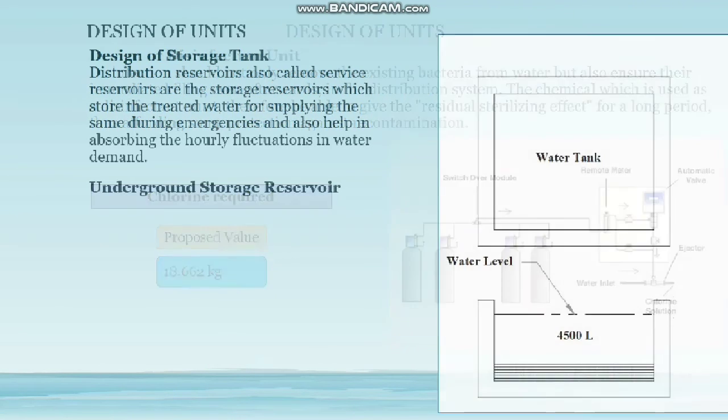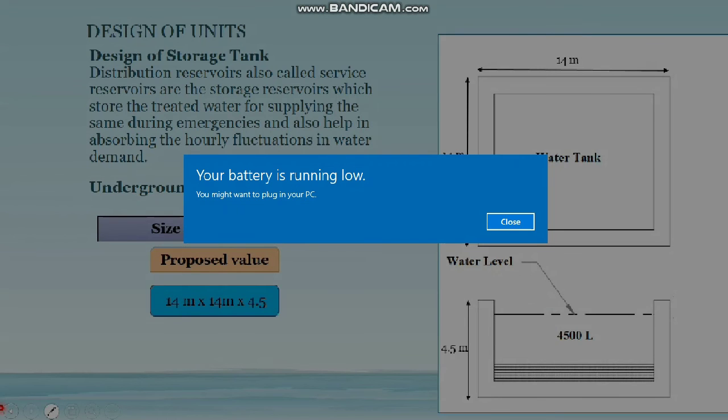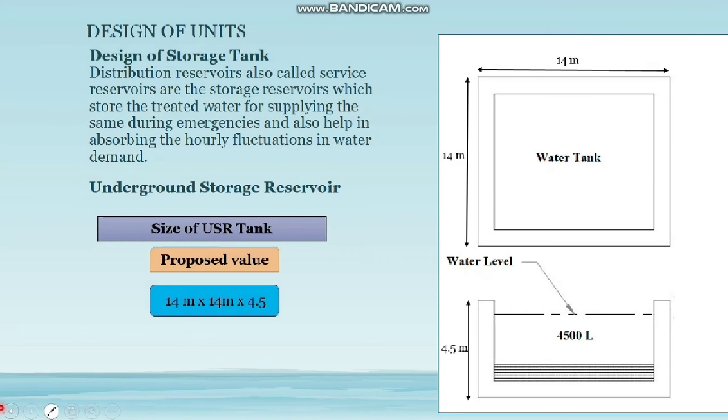Storage tank. The distribution reservoirs, also called service reservoirs, are the storage reservoirs which store treated water for supplying for some durations and in emergencies. Underground storage reservoir. This is the diagram of the underground reservoir. The proposed size of the underground storage reservoir is: length 40 meters, width 40 meters, and height 4.5 meters.